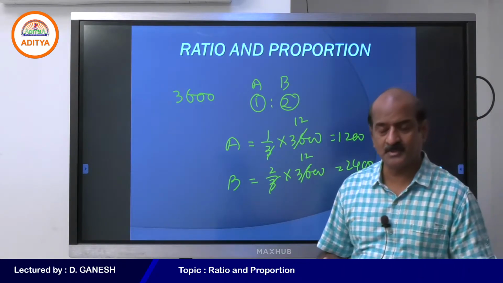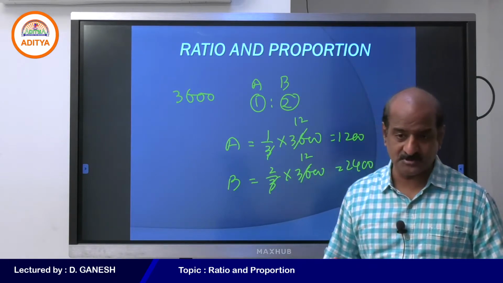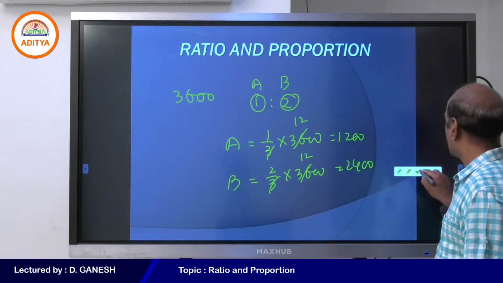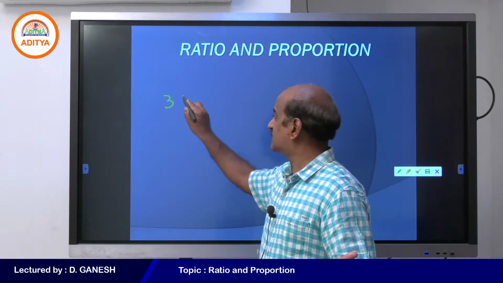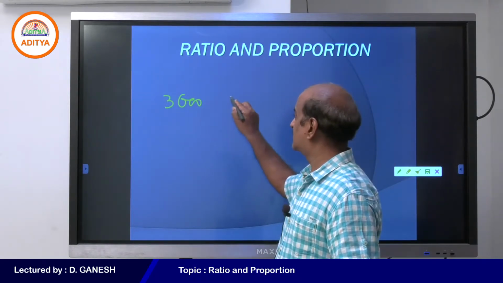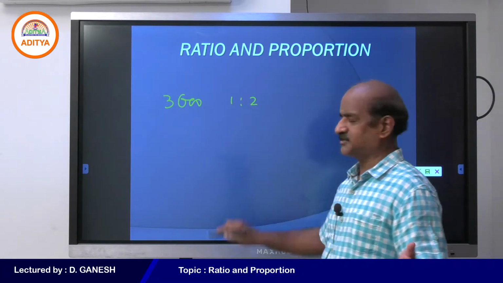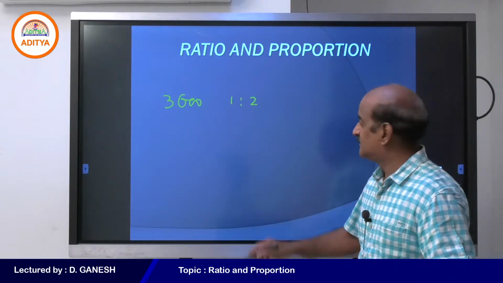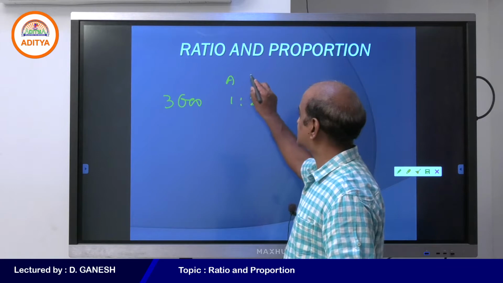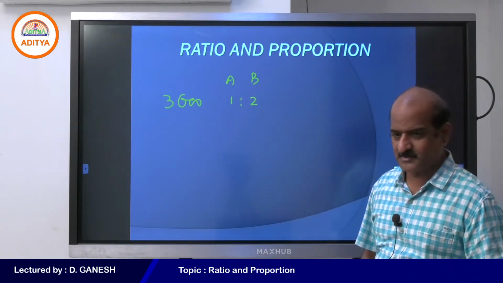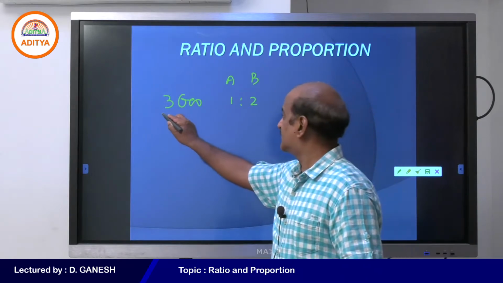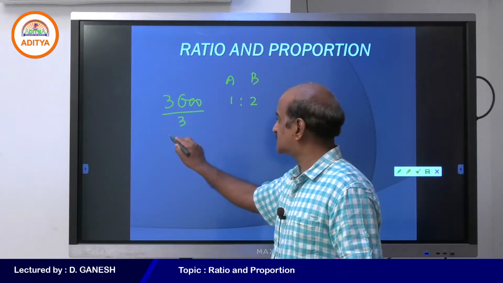But in competitions, because we don't have that much time, we will be going in a different direction. Simple, not very complicated. If you are supposed to divide 3600 in the ratio 1:2, my dear students, we will be doing something like this. You divide 3600 into three parts.